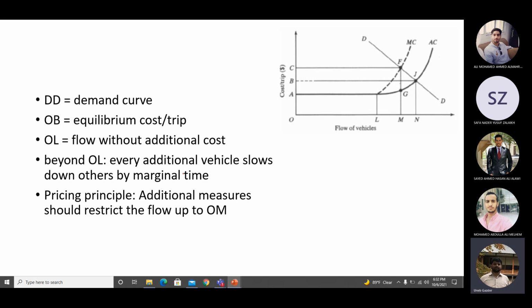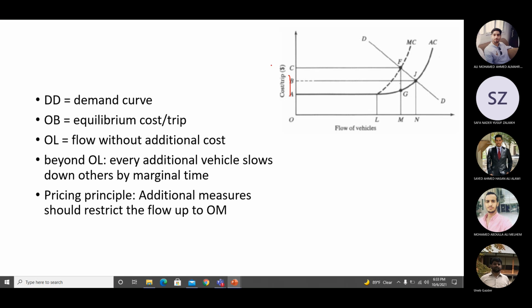this is what they're saying. Every additional vehicle slows down the others with some marginal time. So until you reach point L, everybody is moving with the same or almost at the same average travel time. But after that, every additional vehicle in the traffic flow is slowing down others. So you reach a point on the road where every new vehicle added to the road will increase the travel time for everybody. And when the travel time increases, your cost increases. Cost of time, cost of fuel, cost of maintenance, everything is increasing.